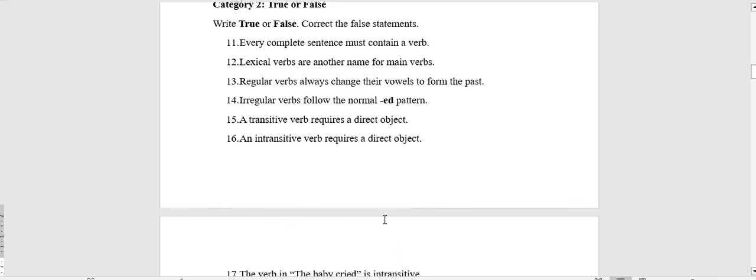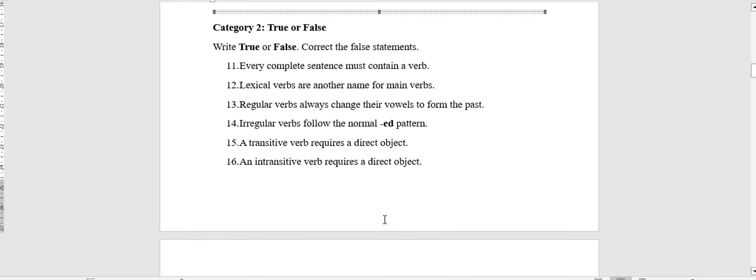Okay, the second category, which is true or false. Write true or false. Correct the false statement. Every complete sentence must contain a verb. That's true. Lexical verbs are another name for main verbs. Yes, that's true.